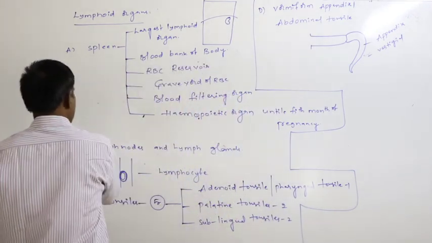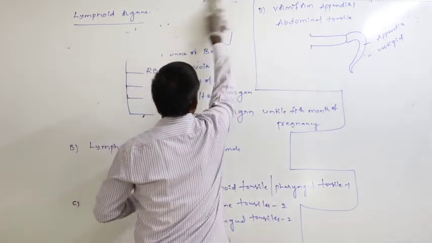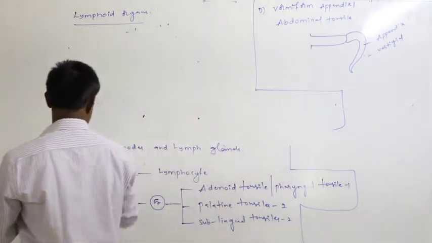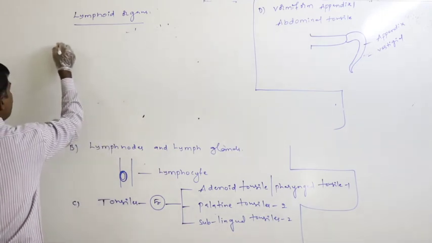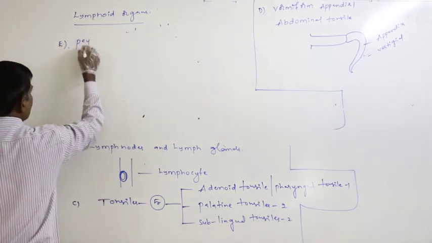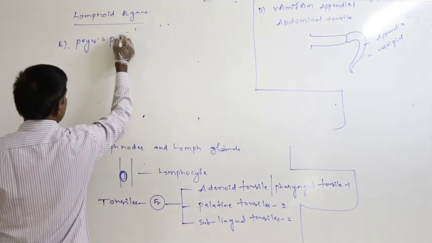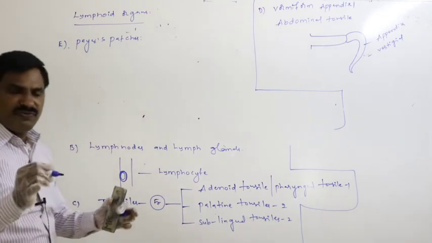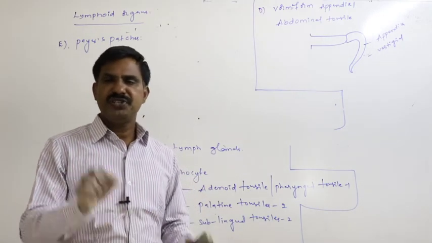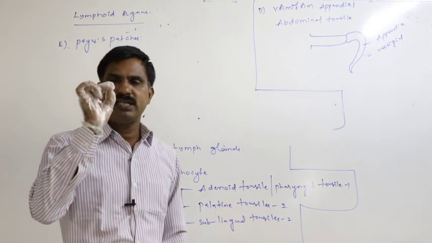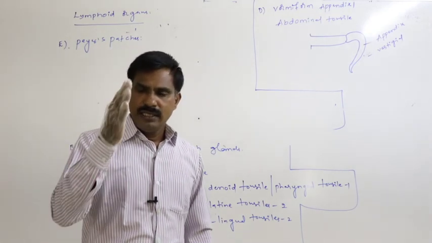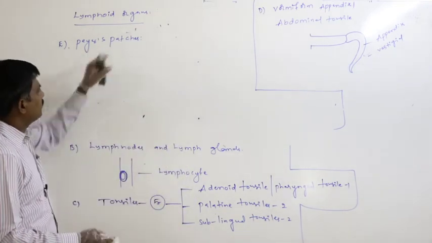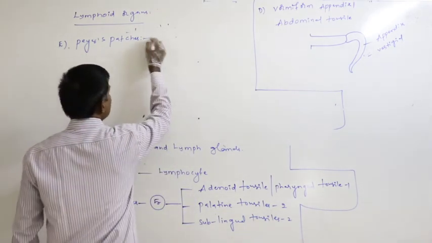organ. Next, another type of lymphatic tissue is Peyer's patches. Peyer's patches are lymphatic tissue which is present in the wall of the small intestine. Lymphatic tissue which is present in the wall of the small intestine is said to be the Peyer's patches.